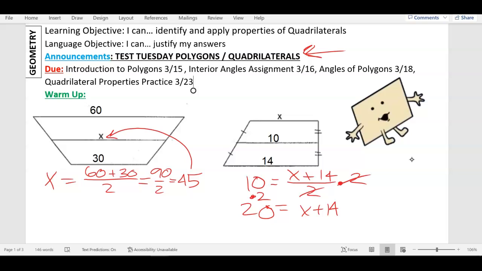Last step, how do I get rid of that plus 14? The opposite is to subtract. So minus 14, and I get 20 minus 14, 6. Do you see how I get 6 no matter which way I do it? If I just find the difference and subtract 4, again, I get 6. Or if I set up the equation and solve it, I still get 6. Either way, it works out.